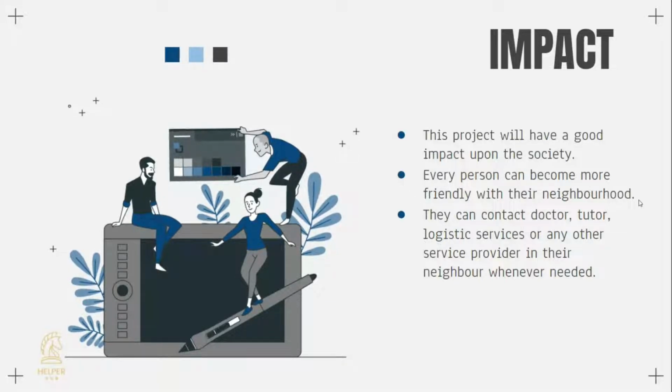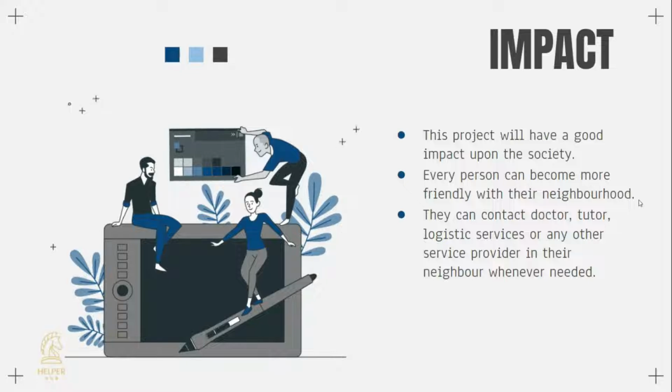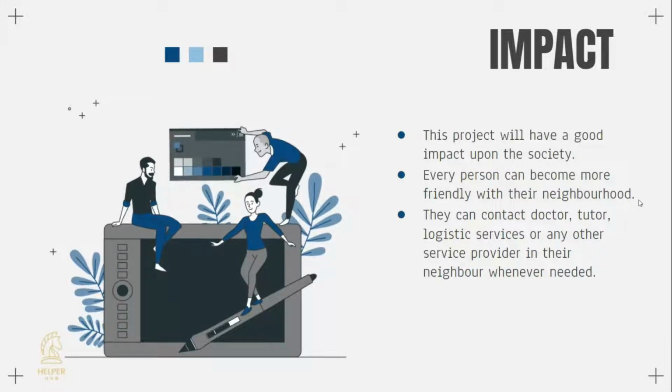Using this, he can know about their neighbors, like what their occupations are. Here we can contact a doctor, tutor, logistics service, or any other service in their neighborhood. Whenever needed, they can directly call, or using our project, they can chat with them, or they can get all the details of them.